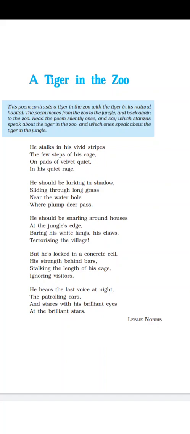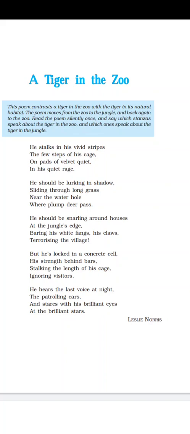The poem moves from the zoo to the jungle, and back again to the zoo. So in one paragraph he is talking about a tiger who lives in the zoo, another paragraph is talking about a tiger who lives in the jungle, then again he is mingling these two ideas.